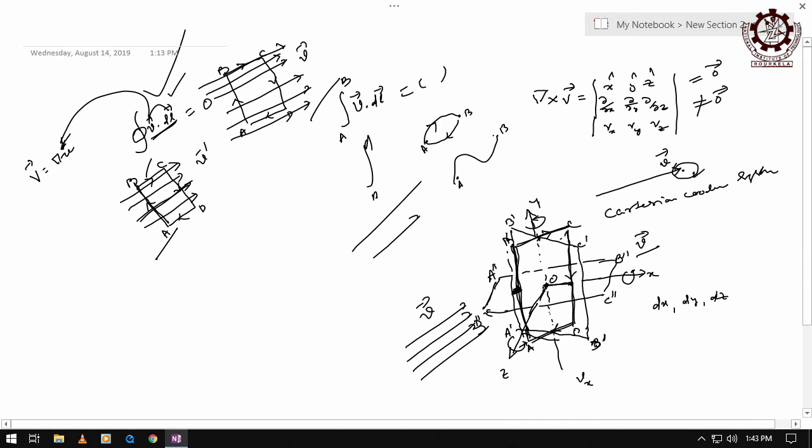Obviously, at this point it is Vx. You are travelling a distance of half dx when you come from this point to this point, and the field is changing in that direction. Then how can you find the value at that point?